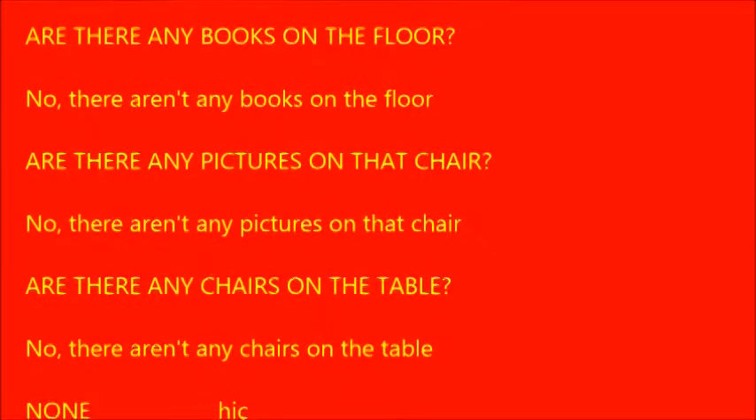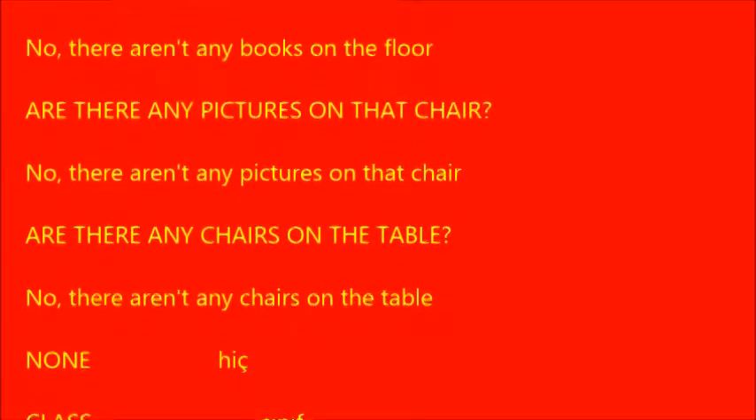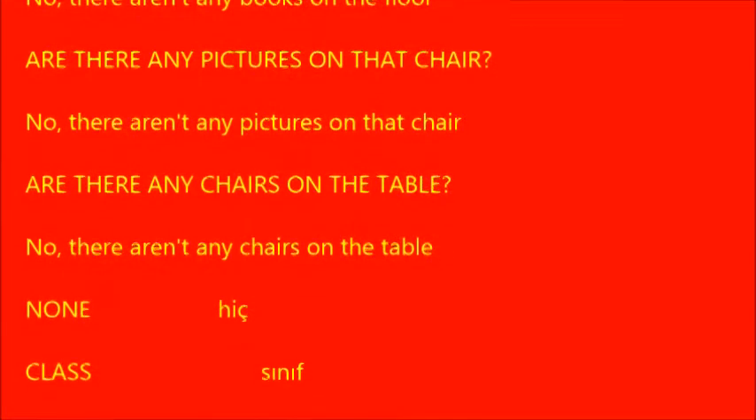Not any. Are there any books on the floor? No, there aren't any books on the floor. Are there any pictures on that chair? No, there aren't any pictures on that chair. Are there any chairs on the table? No, there aren't any chairs on the table.